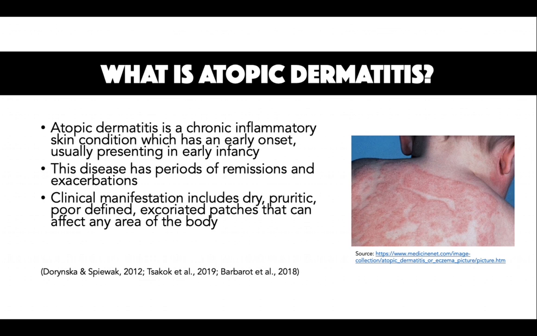Histological features can include spongiosis, parakeratosis, acanthosis, lymphocytic and granulocytic infiltrates. There are different types of dermatitis, however today I'll be discussing atopic dermatitis. Atopic dermatitis is a chronic inflammatory skin condition which has an early onset, usually presenting in early infancy, with up to 20% of children and 10% of adults affected in developed countries. This disease has periods of remission and exacerbation.